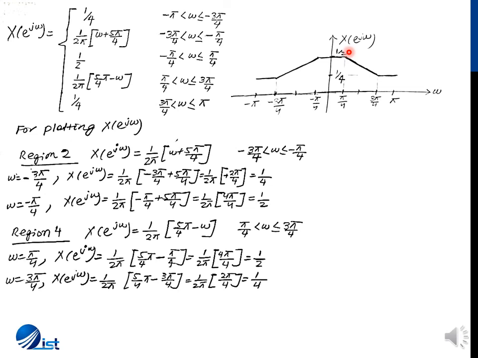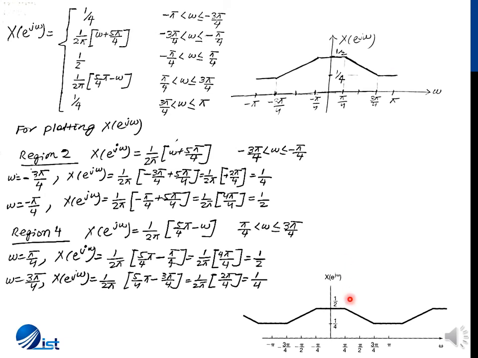Then for pi by 4 to 3 pi by 4, we had a decreasing slope with 1/2 as the starting point and 1/4 as the ending point, which is drawn here. And finally, between 3 pi by 4 and pi, we had a value of 1/4 as shown here. And as we can see, the magnitude spectrum is even symmetric. But since we know that the spectrum is periodic, drawing the periodic spectrum, we get this shape. Now it is up to you to determine how this shape is drawn.